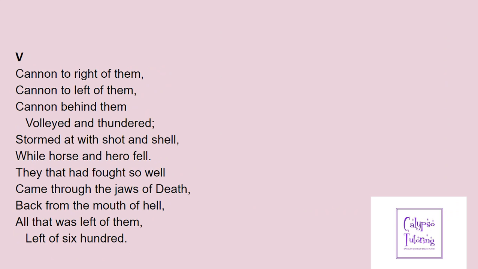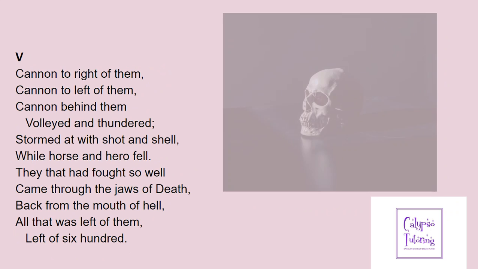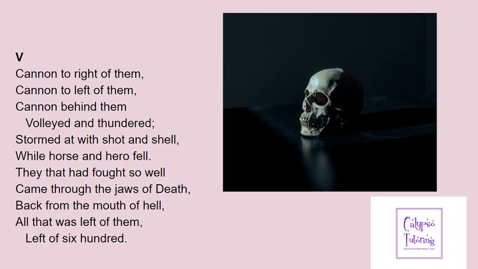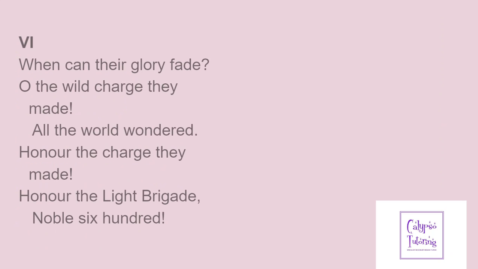And then referring back again, "cannon to right of them, cannon to left of them, cannon behind of them, volleyed and thundered." Again, notice the speed, the pace in those lines. More alliteration in horse and hero. "And they that had fought so well came through the jaws of death, back from the mouth of hell." You know, they powered on with this. "All that was left of them, left of 600." So again, he wants us to visualise this basically decimated army coming back from this powerful charge.